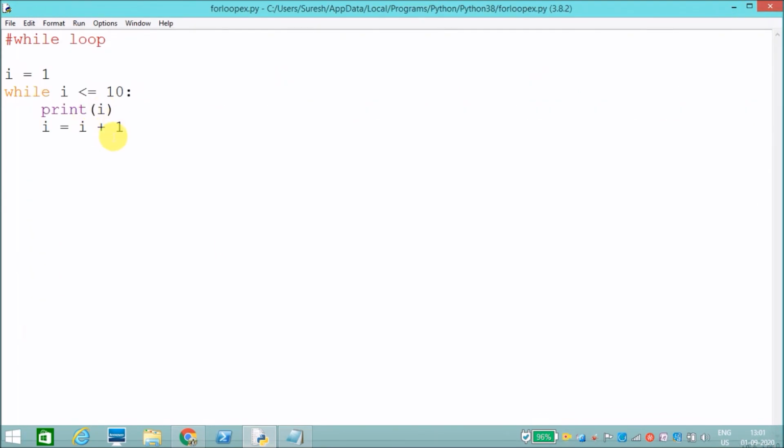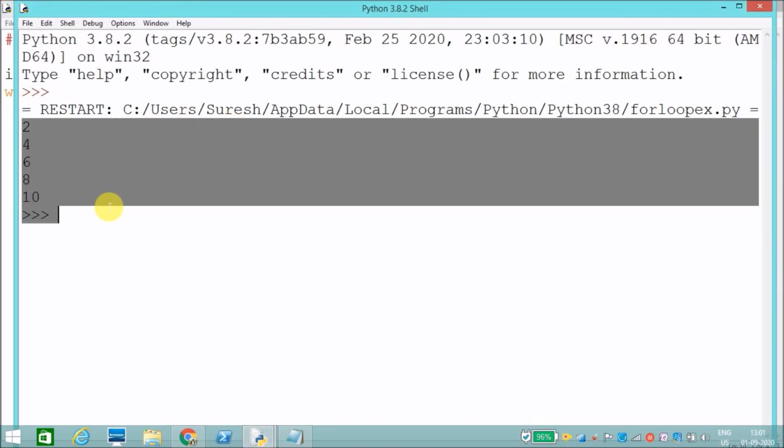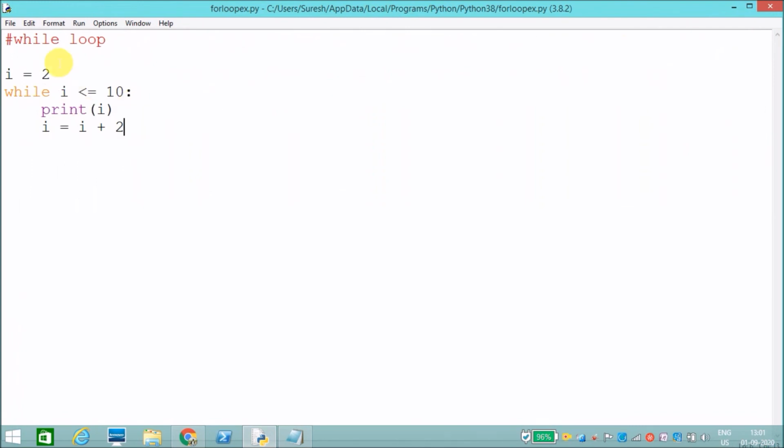I want to print only even numbers. I'll say 2, I need to step up the value by 2. I'll run this. See, it has printed only even numbers. Like that, if you want to print only even numbers, then you can use it like this.